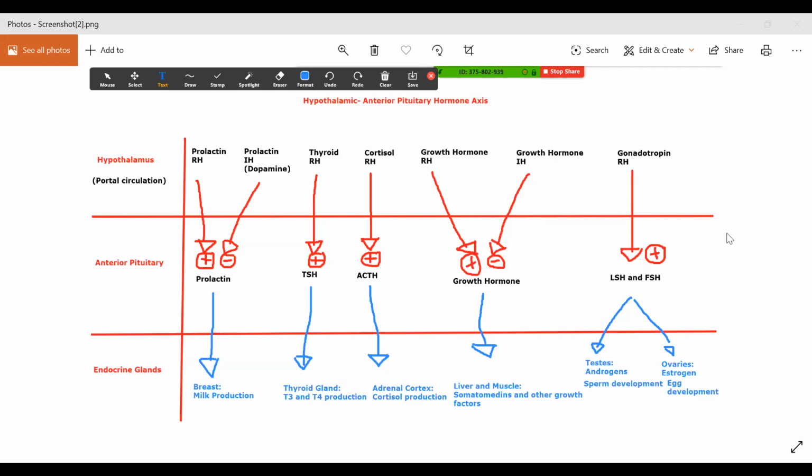Okay, awesome. So this is the image that I was explaining in detail, and I'm sorry you couldn't see that, but this is something we drew in class, this hypothalamic anterior-pituitary axis. So you should have this. Hopefully you were able to follow along, but if you weren't, here is what it looks like.